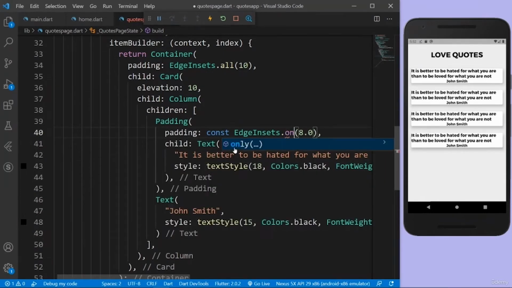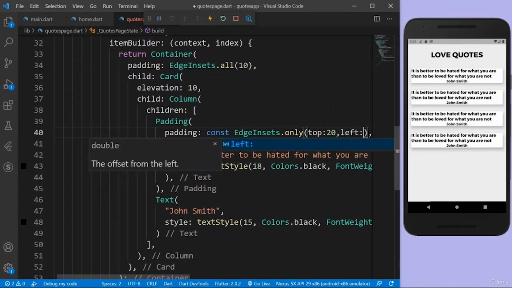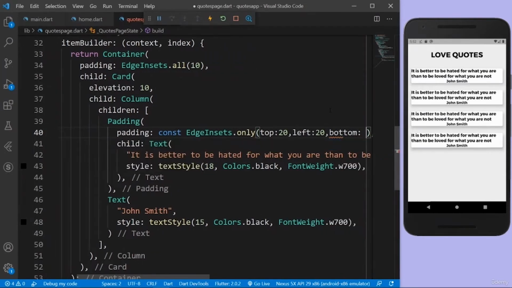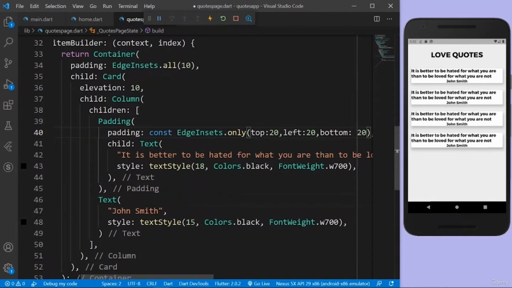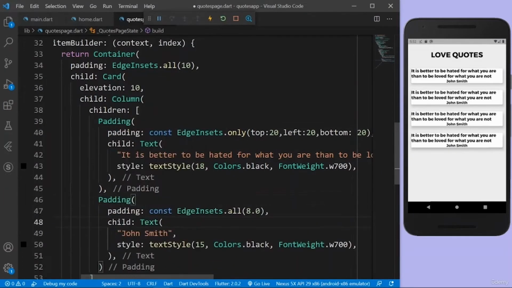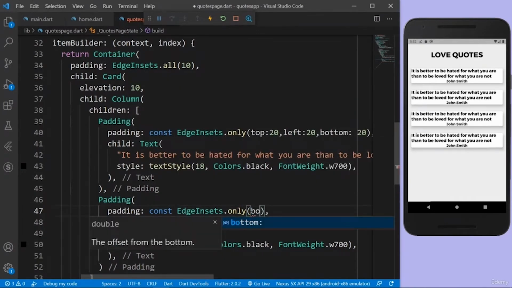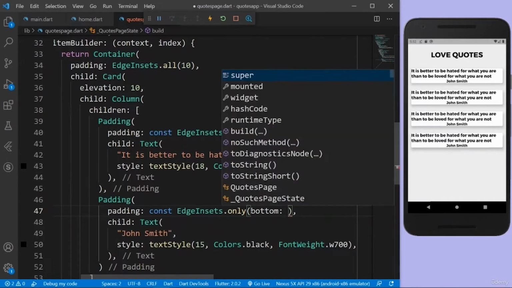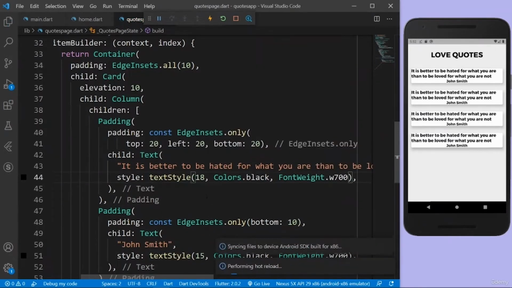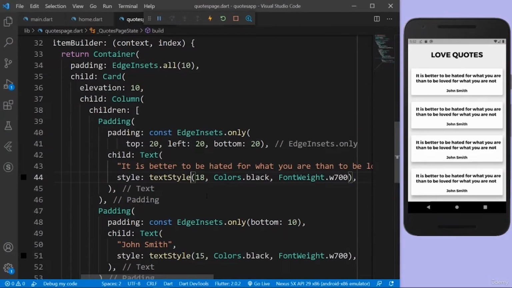edgeinsets.all or only. I'm going to just have only. From the top I'll have 20 pixels, from the left I'll have 20 pixels, and from the bottom I have 20 pixels. And I'm going to just do the same thing for the author also. I'm going to again say edgeinsets.only. This time from the bottom, because already here I'm saying bottom 20, right? So I don't have to give any padding here from the top, so I'll just say bottom is 10 pixels. Let's save everything, and we should kind of have some nice padding. And there you go, this looks much better.